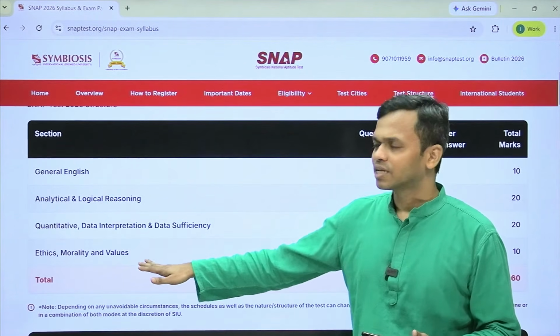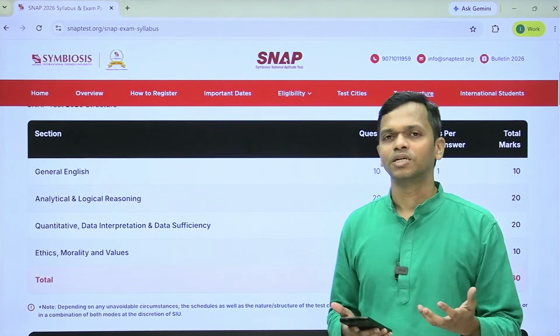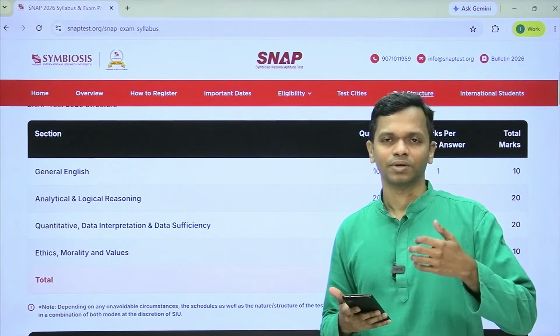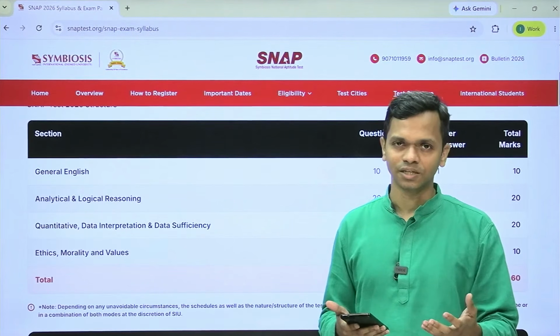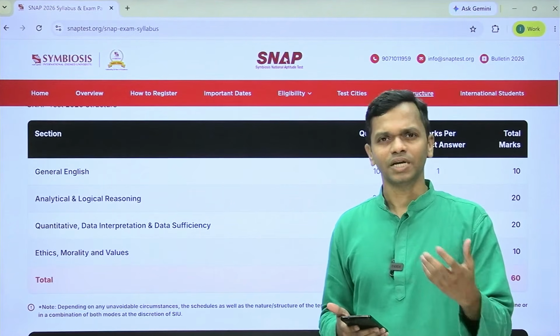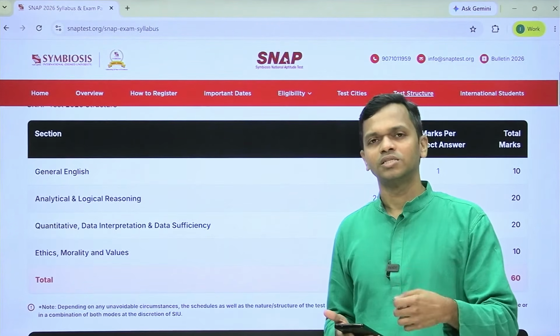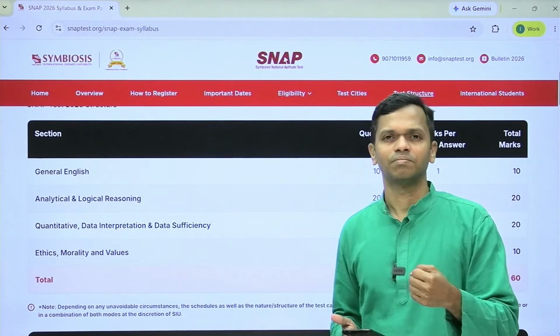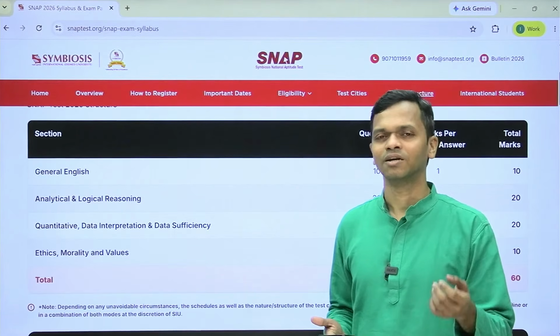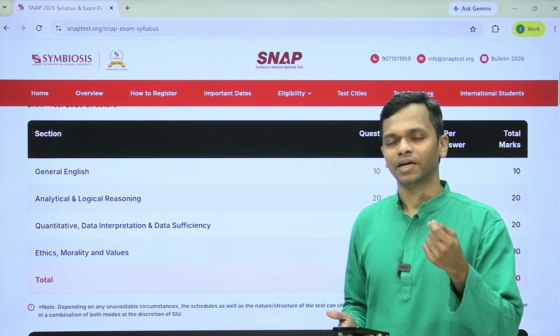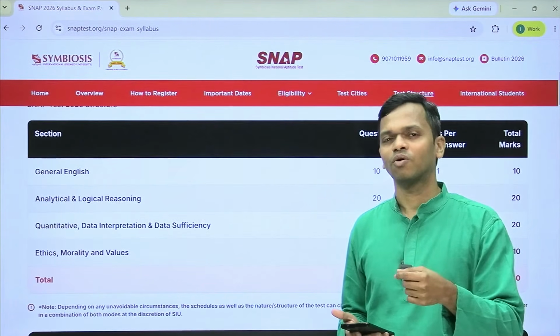So one thing that can happen is you may have, let's say, a passage related to a particular case that is given. I would not call it a passage, but maybe a case where you have to answer some questions which are borderline decision making questions, right? Because ultimately, if you think of even a paper like XAT, which has a decision making section, that decision making bit is relevant for MBA students.